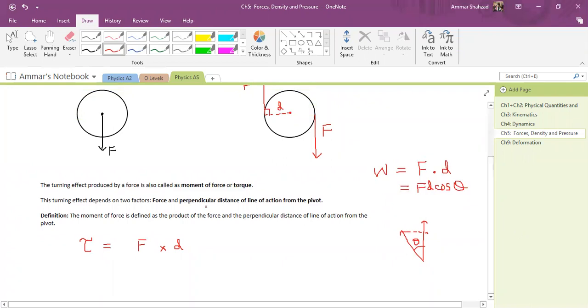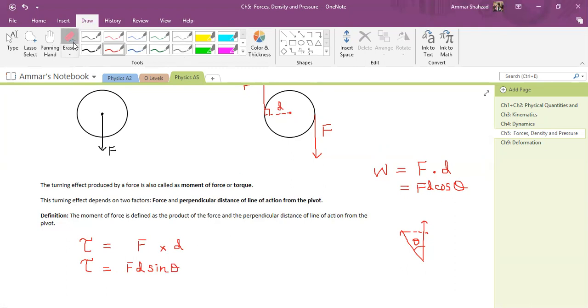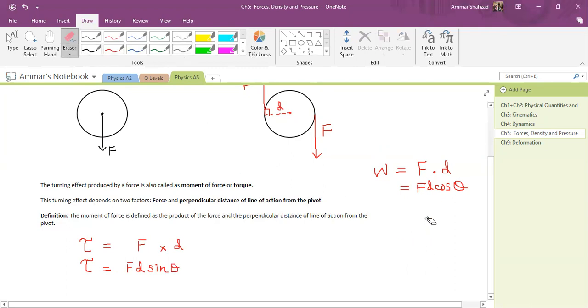So remember this. If you know the angle between this force and this D, the definition is torque is equal to F D sine theta. Whenever you have a cross product, always put sine theta. That's the rule. Whenever you have the dot product, put cos theta.